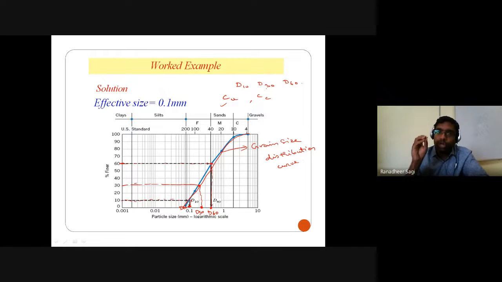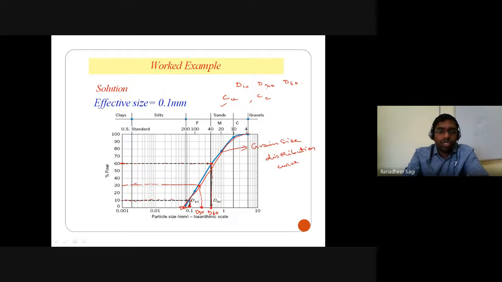Out of that 98.8% of sand particles, how much is the percentage of coarse sand, medium coarse sand, and fine sand existing in that soil? So that's how you can use this data in calculating the percentage of different proportions of soil grains existing in the soil.